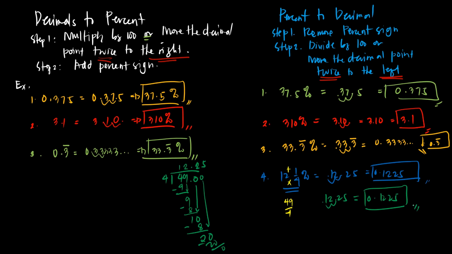The last one is fraction to percent. Okay, the first thing that we're going to do here, class, is first, we have to convert fraction to decimal.